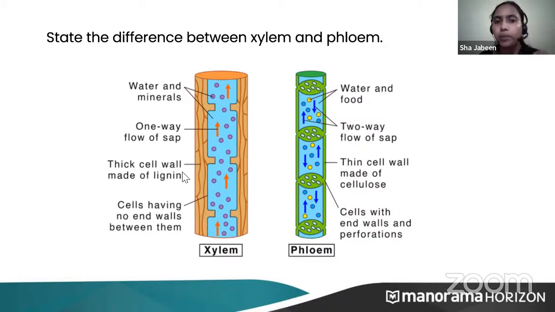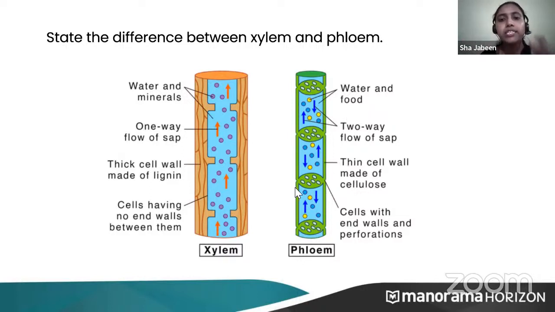Thick cell wall made up of lignin. Here you'll be finding that the tubes, the sieve tubes, are made up of thin cell wall. The vessels here are made up of thick cell wall, whereas here the tubes are made up of thin cell wall. And here there is no perforated plate present. Here you'll be finding perforated plate. Perforated plate means, like a tea strainer, it has a lot of holes in it.